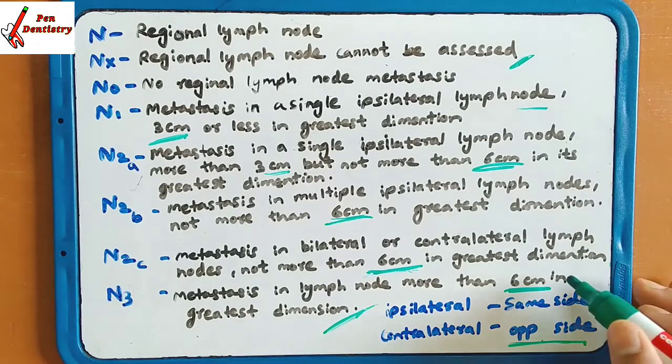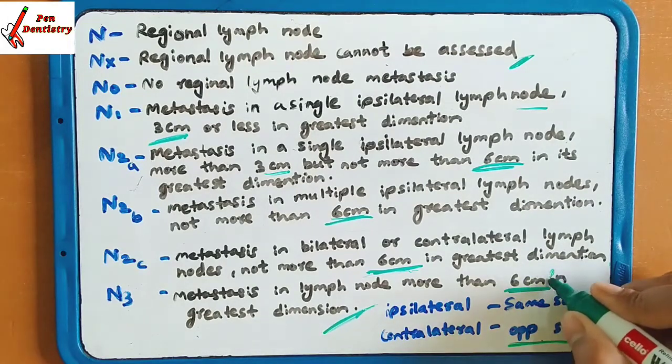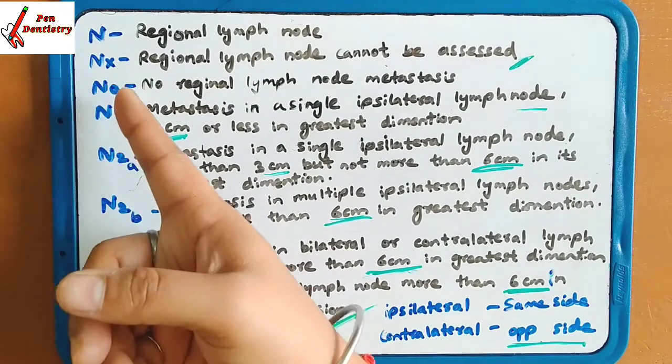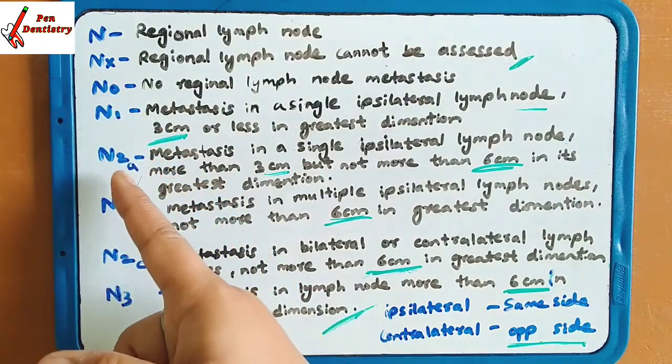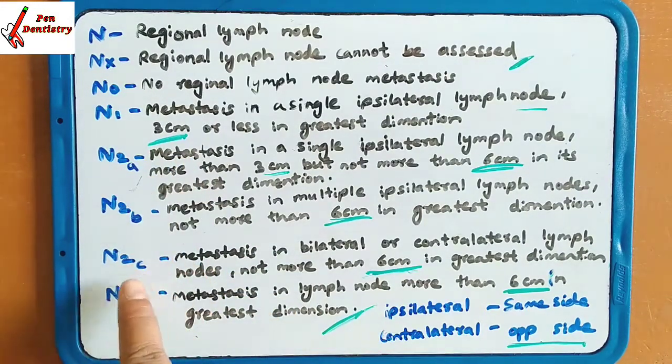So we have NX, N0, N1, N2 with A, B, C, and at the last there is N3.